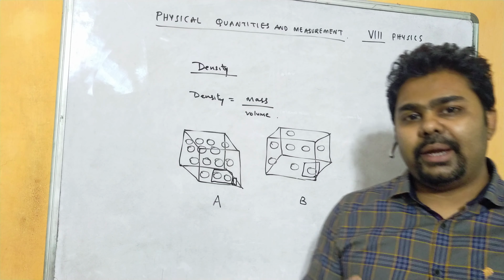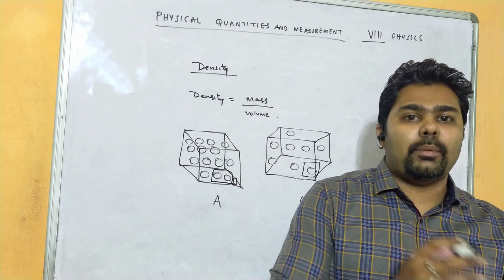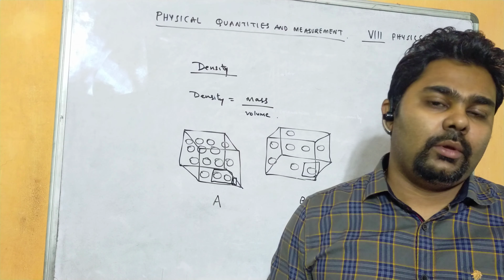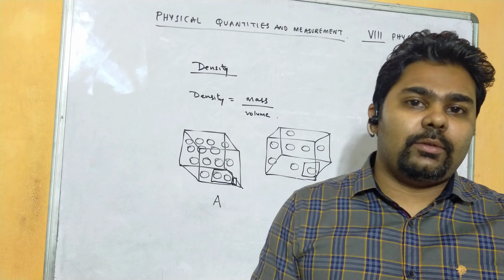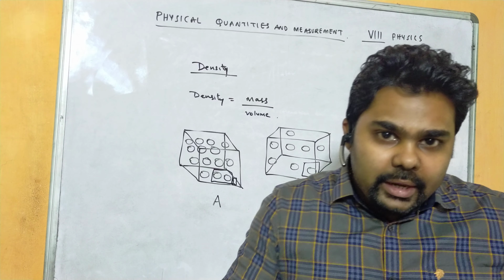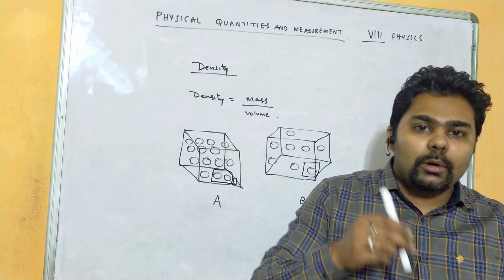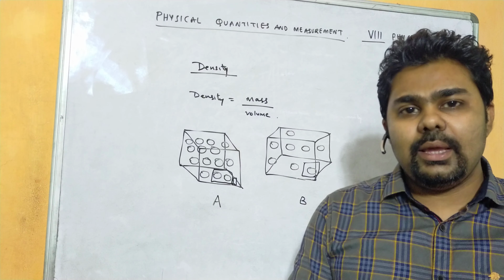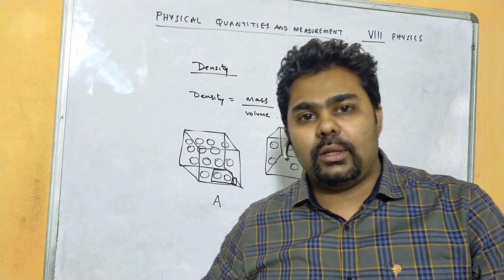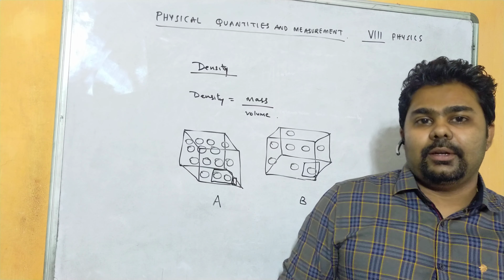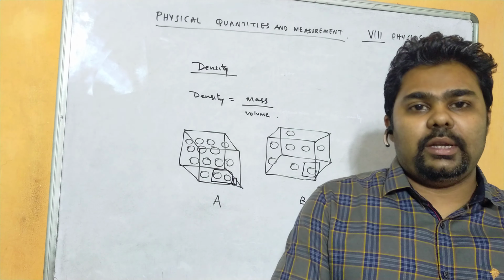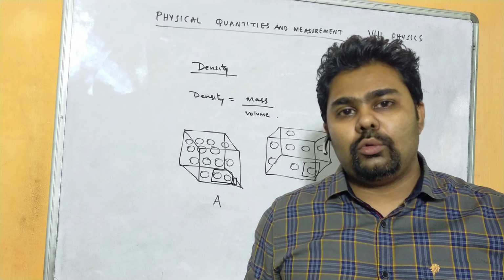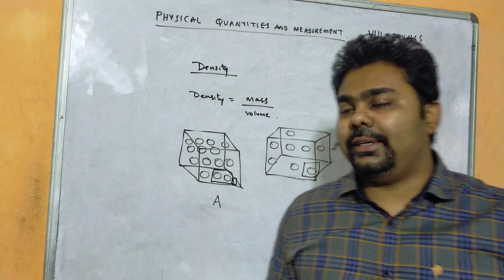So you might have heard of densely populated and less densely populated areas. A densely populated area means that in a unit area, the number of people living there is more as compared to the same area in another place where the number of people is less, so we consider it more densely or less densely populated. Okay, so this is the meaning of density.